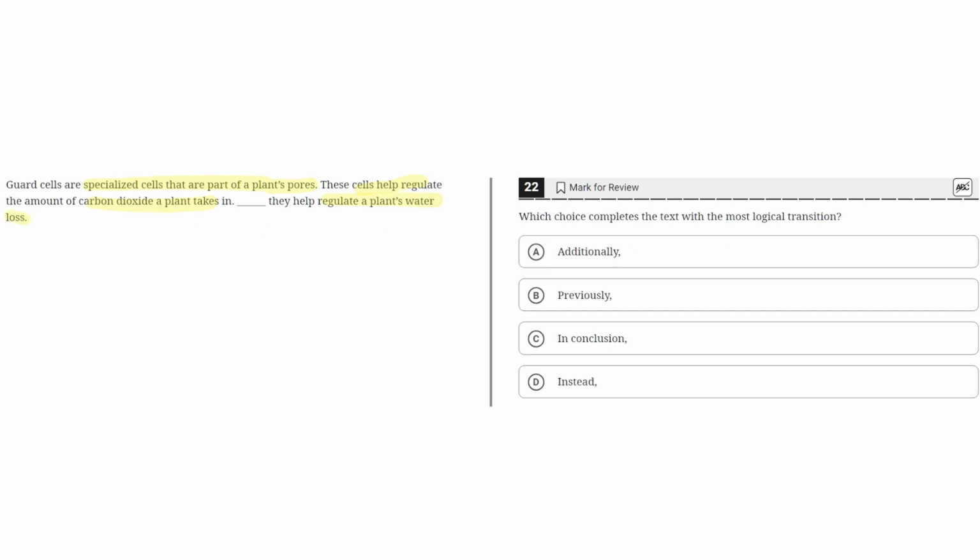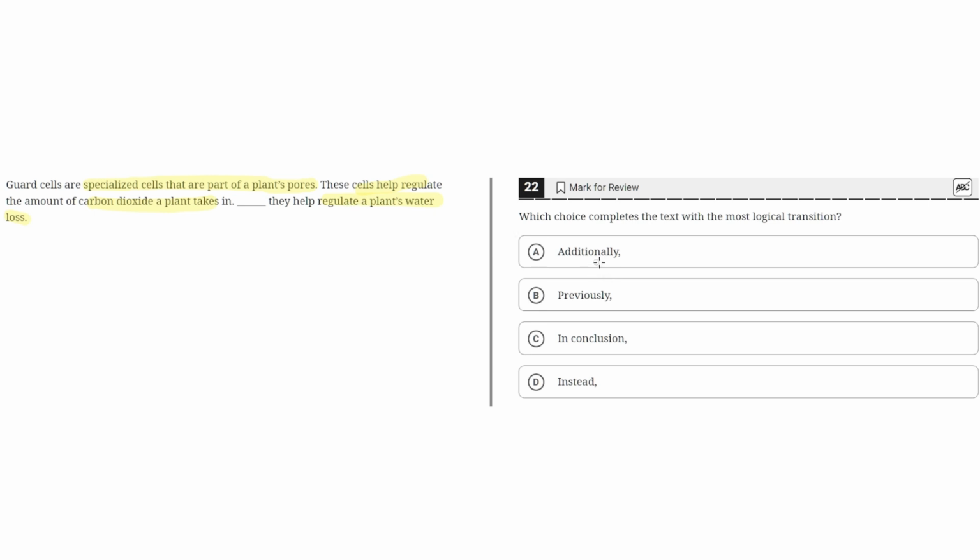So the third sentence here highlights a second reason beyond the first given reason of how guard cells are specialized cells that are part of a plant's pores. The first reason they give is that they regulate the amount of carbon dioxide a plant takes in. And then the second reason is that they also help regulate a plant's water loss. So the best choice for this transition would be one that highlights the additional reason.